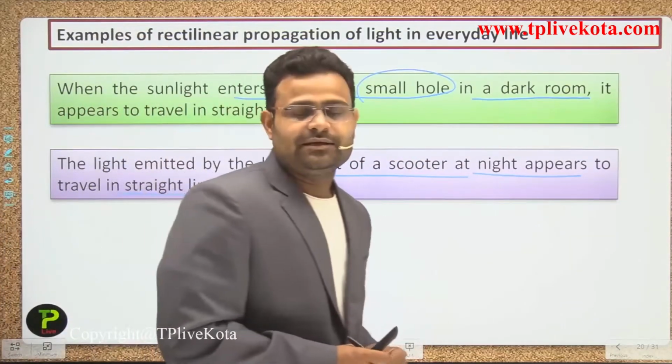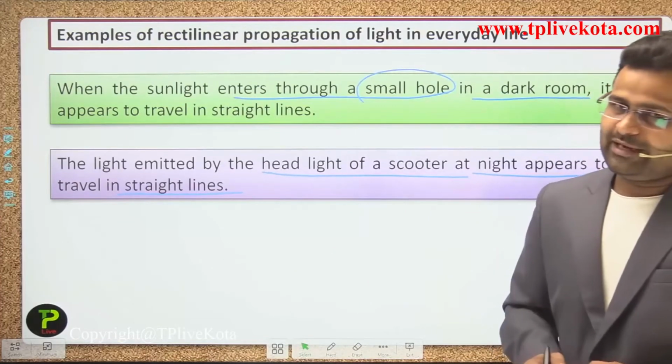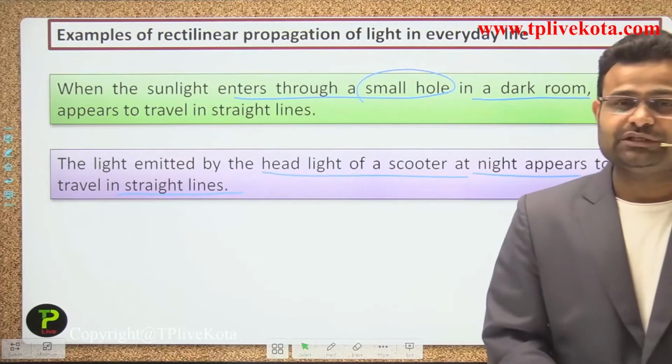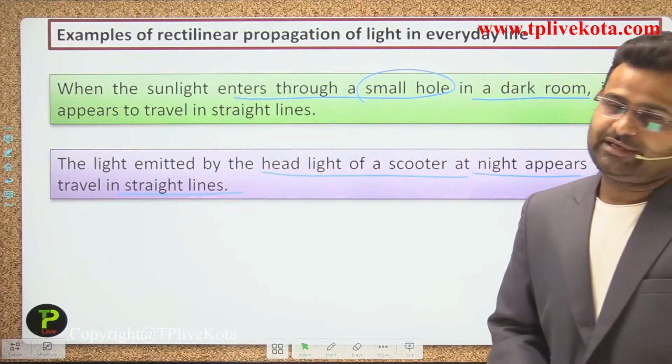So that is a daily life example of light. Which property is used in that? The rectilinear propagation of light is used.